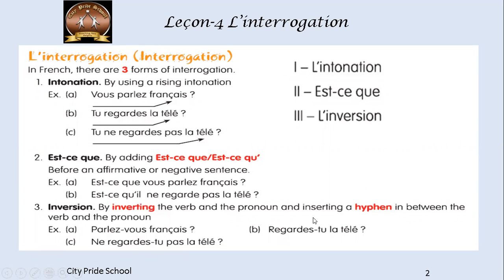So we have already done this topic. We have this topic in the textbook, so here is just a snapshot of the same. L'interrogation, interrogation. Okay. So there are in total 3 forms of interrogation. Here at the right side, you can see the first one is l'intonation, second is est-ce que, and third is l'inversion.